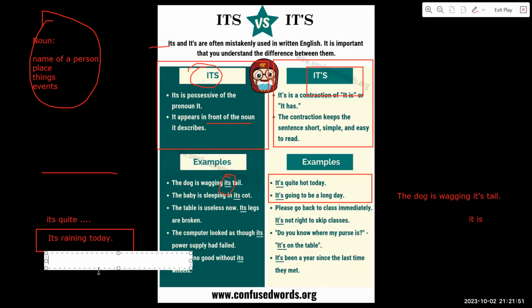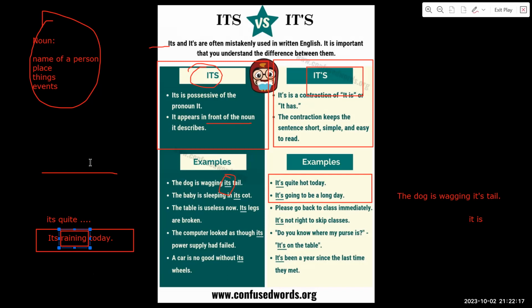But why? Because you will not say its raining today. Is raining a noun? Yes or no? No. So it's wrong. Okay? That's why it's important. Did you learn that at school? Yeah. So that is what is described for it's with apostrophe.